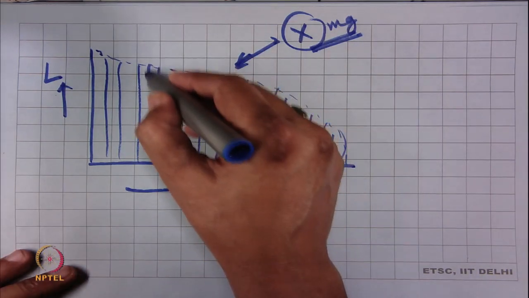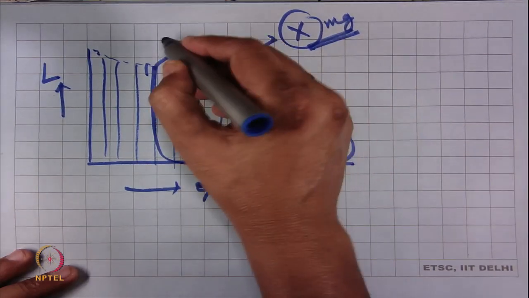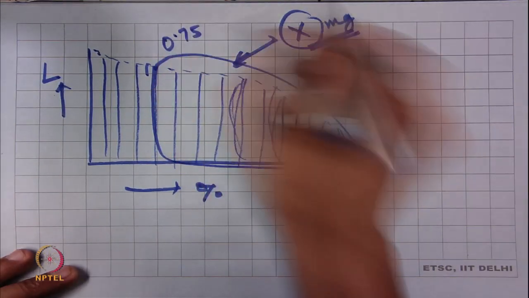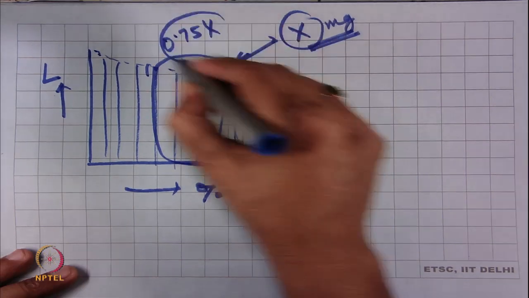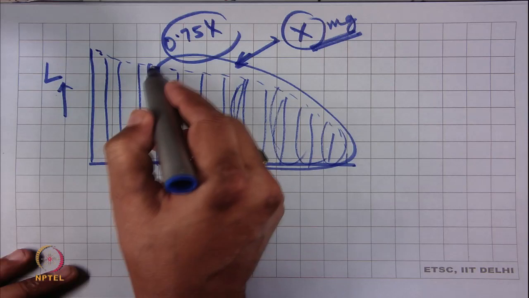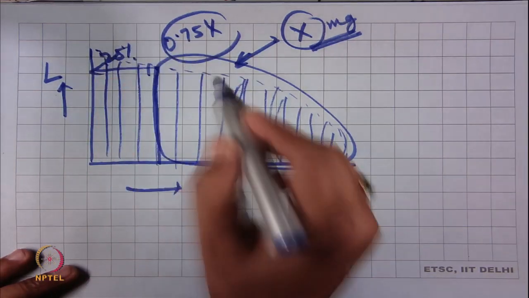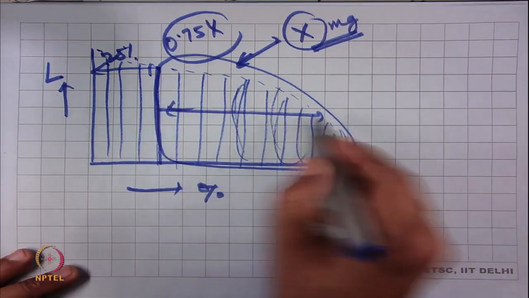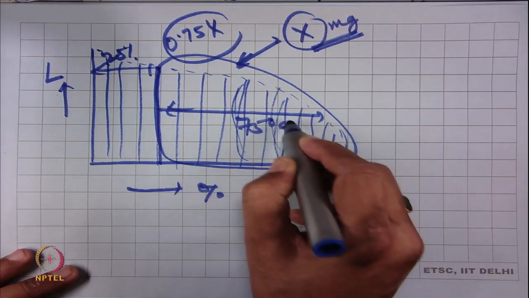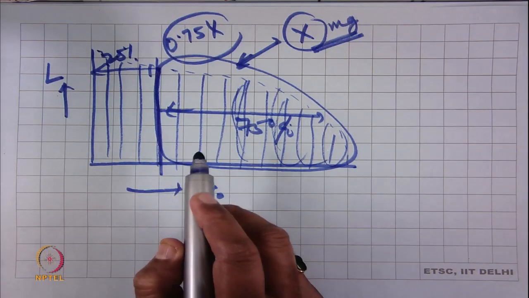Suppose at this point the weight is 0.75 x mass. So this is the 25% weight, and if we talk about the mass, the total mass up to here is 75%. So, this length is called the upper quartile length.